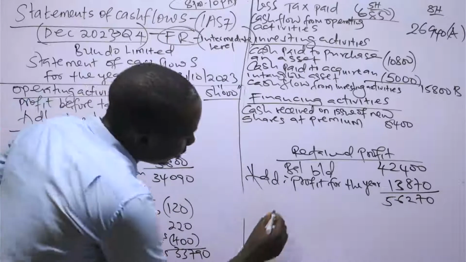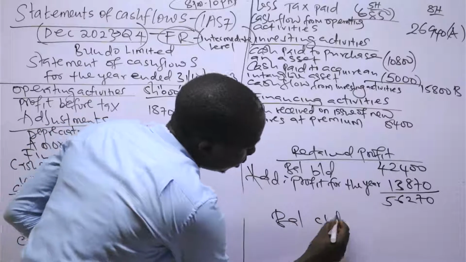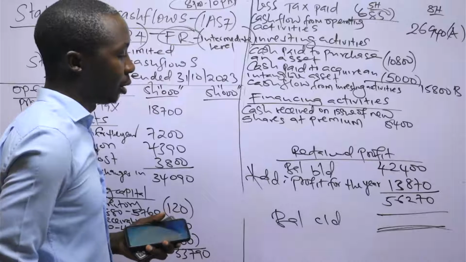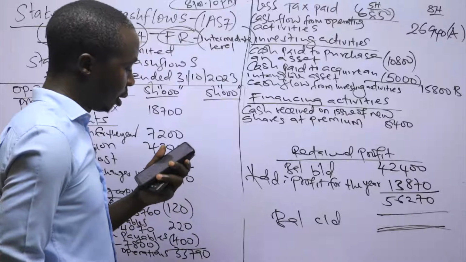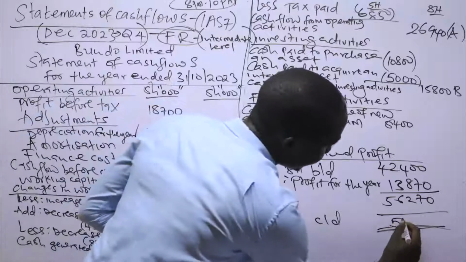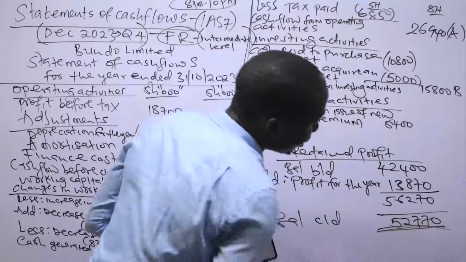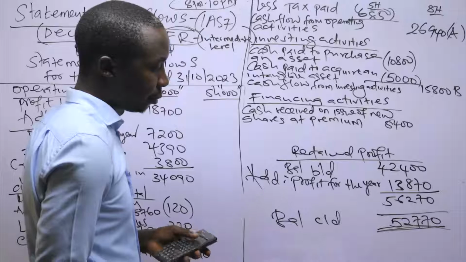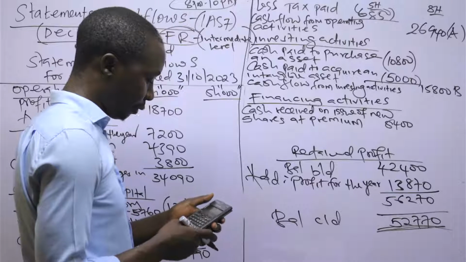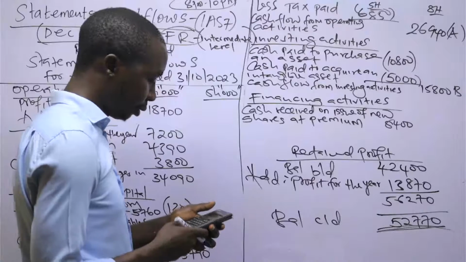Then we compare with the balance carried down of the profit so that we can check if there's dividends paid to the shareholders. The balance carried down is 52,770. So 56,270 minus 52,770.